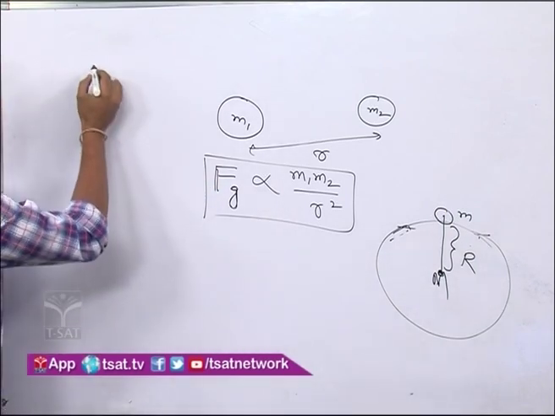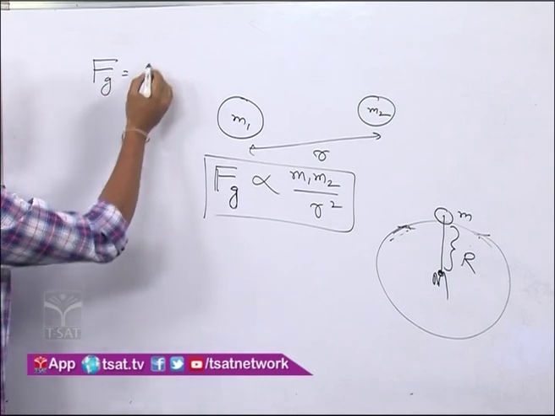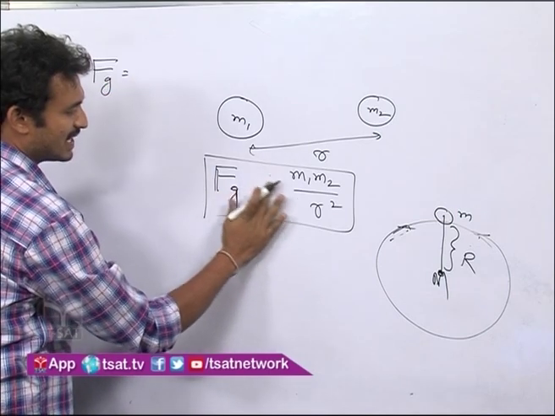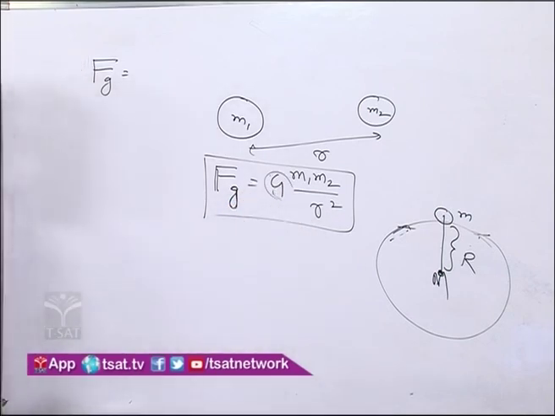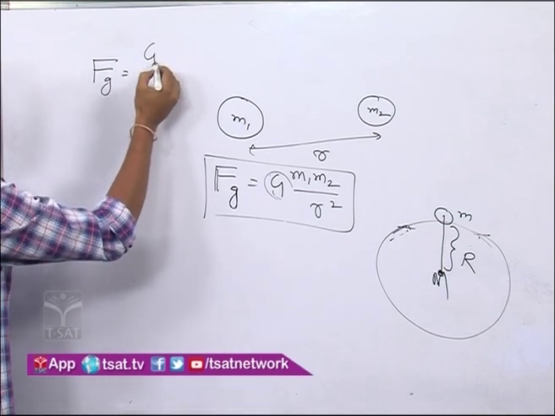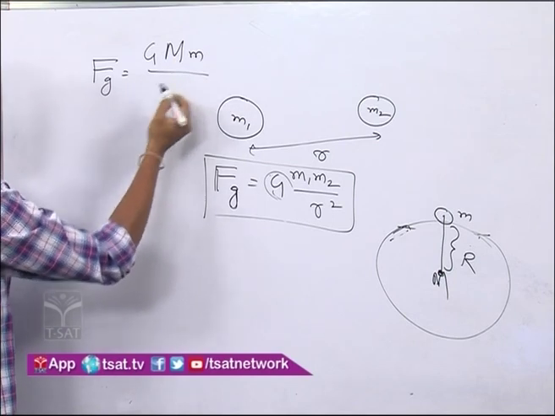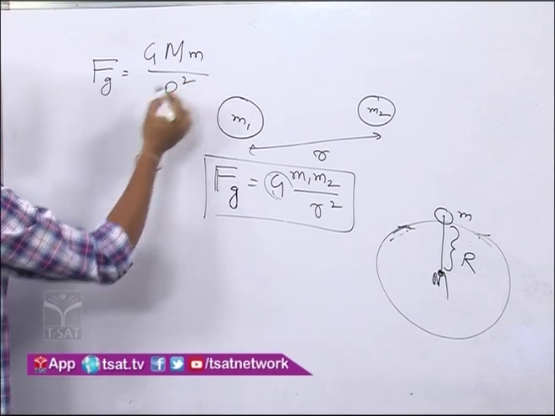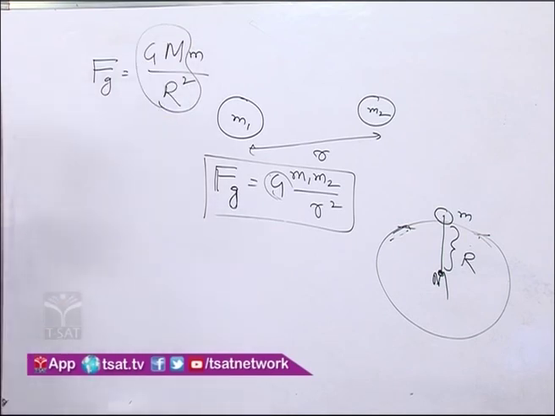Now what is the force acting on that object due to the earth? Fg is equal to G M m by r square, where G is called the universal gravitational constant.